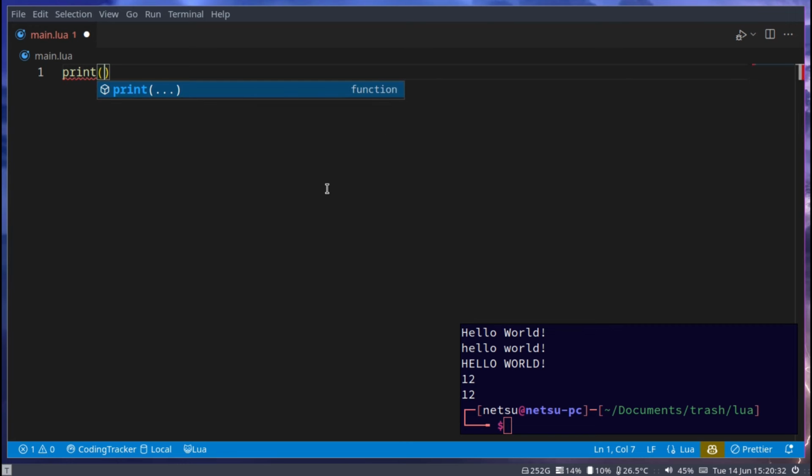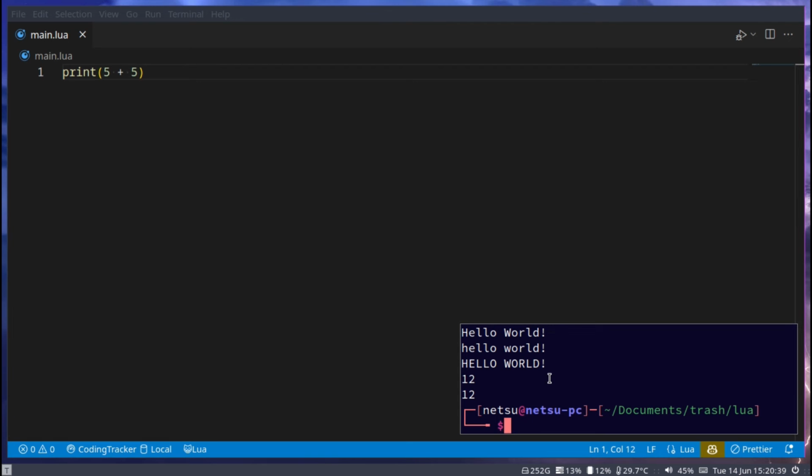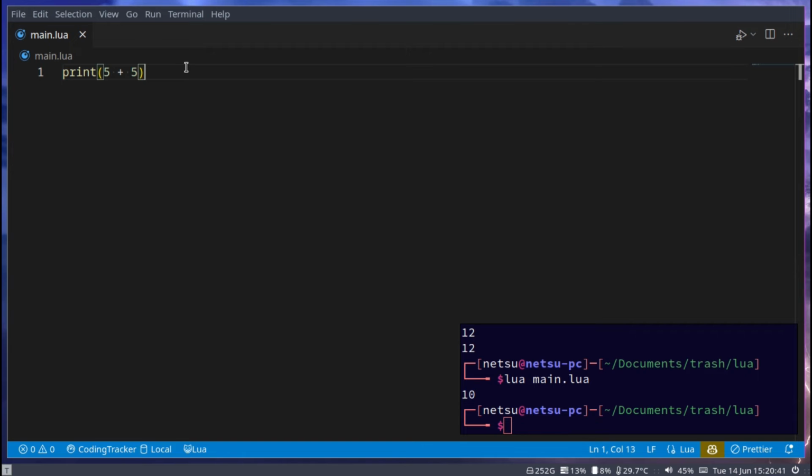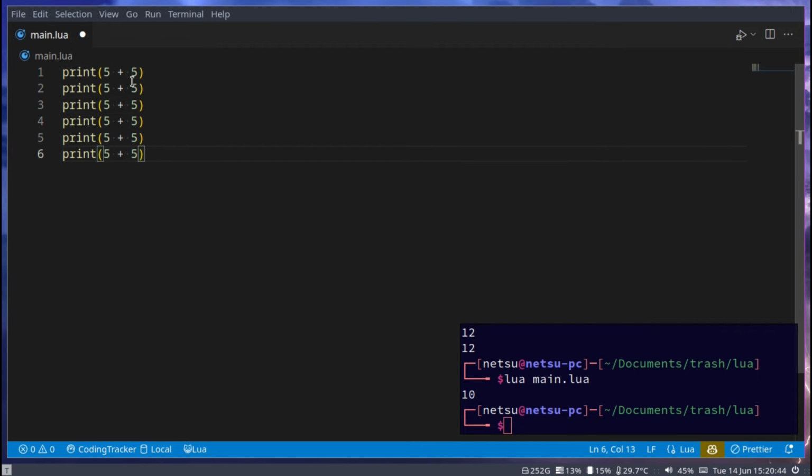So let's start with mathematical operators. There's a lot of them. For example, 5 plus 5. We all know what this does. This will add 2 numbers together. I'm going to add a few here because we have quite a lot.